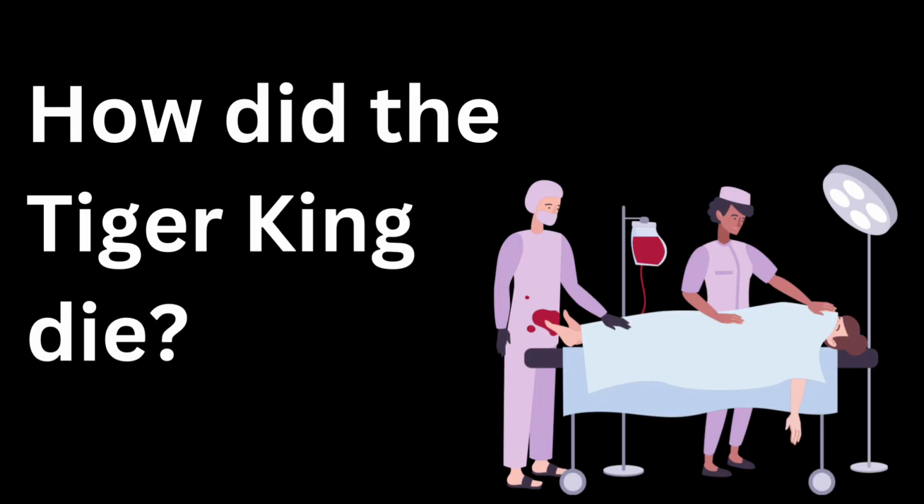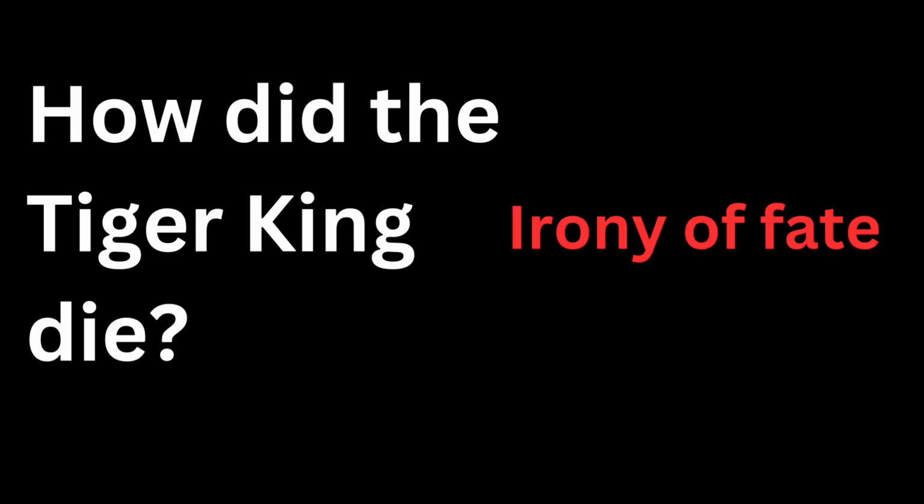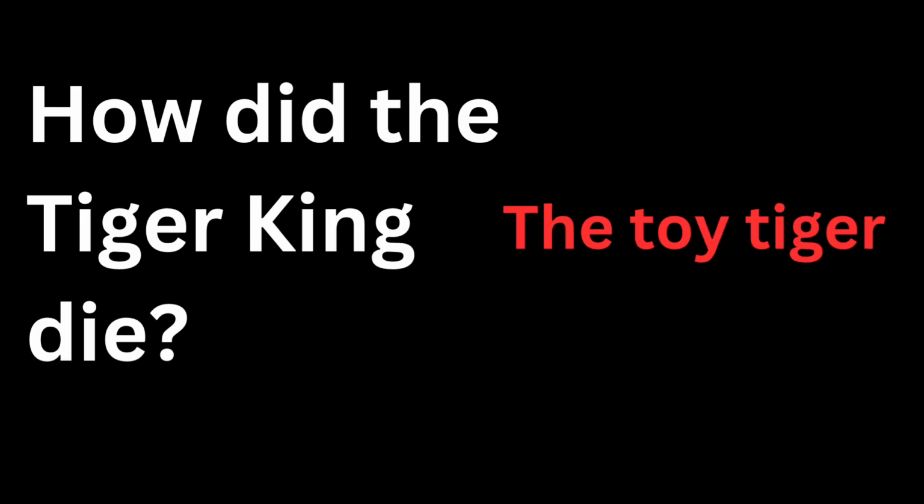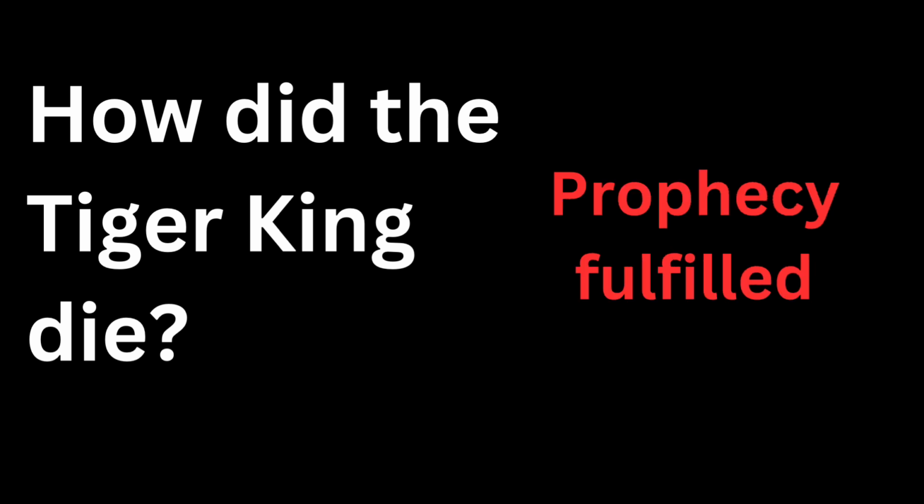You know it. Then the next question, start with irony of fate, that he killed 99 real tigers but missed one. Then bring the toy tigers concept. A small splinter from a wooden toy tiger caused an infection. Then the prophecy fulfilled. A tiger did kill him, but just not the way he expected. He won against real tigers but lost to a wooden one. That's destiny's way of saying gotcha.